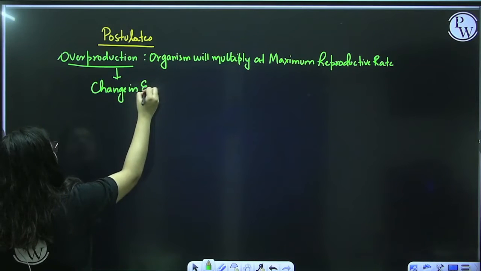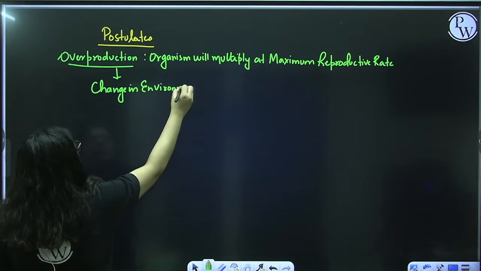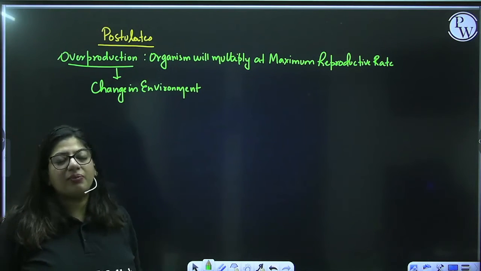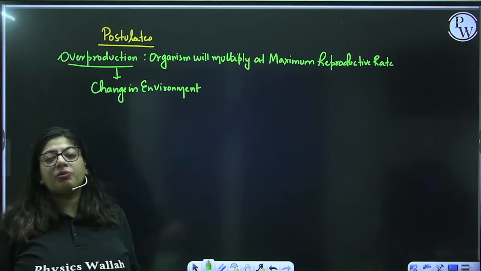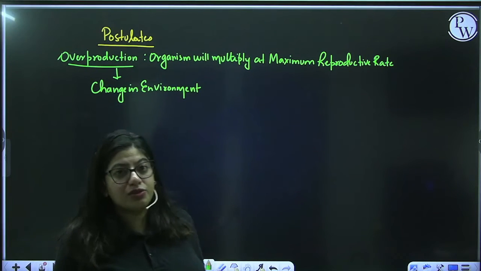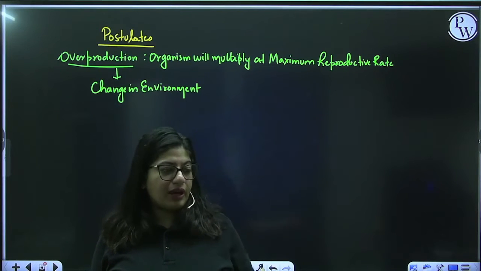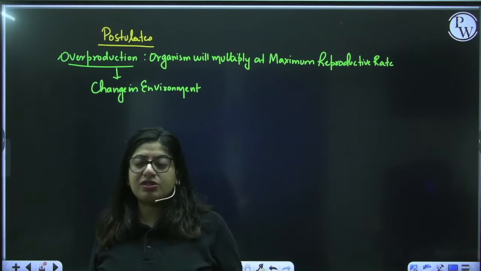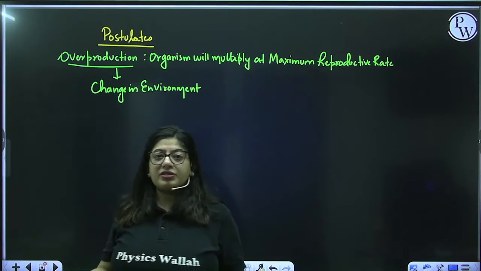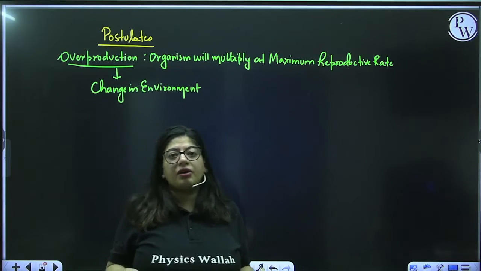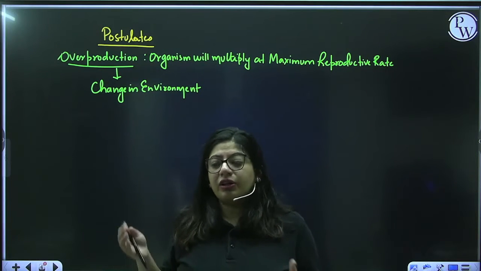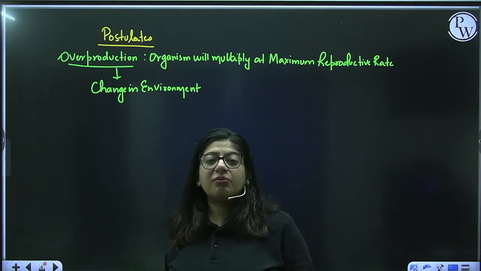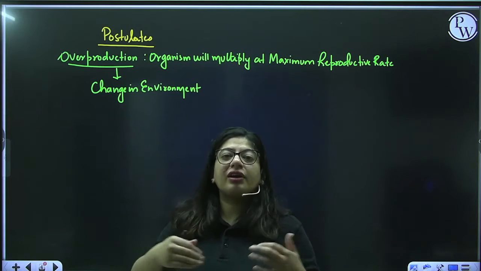Now, here he used the T.S. Malthus essay on population. He said if organisms are multiplying at a maximum reproductive rate, but if we compare their reproduction or their multiplication rate with natural resources, the resources will go down while organisms will increase. So not everyone will be able to have the natural resources. Like right now we are so many that the prices of everything are so high. So people who are not very rich or who are poor, they're not even able to have food even one time, right? So those people are struggling for their existence.